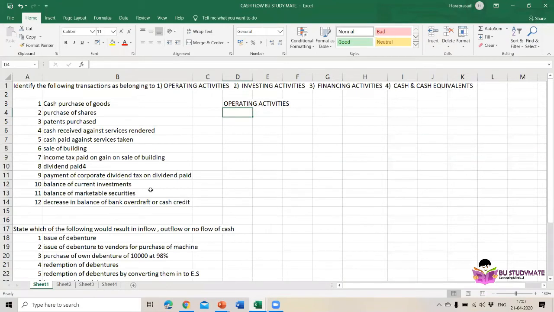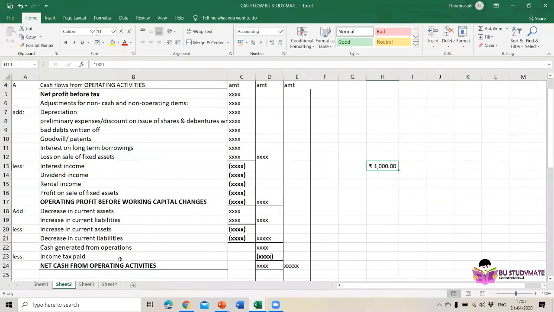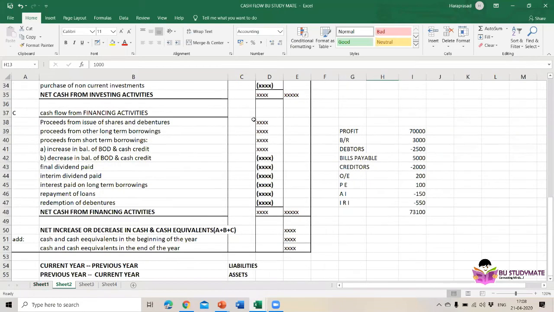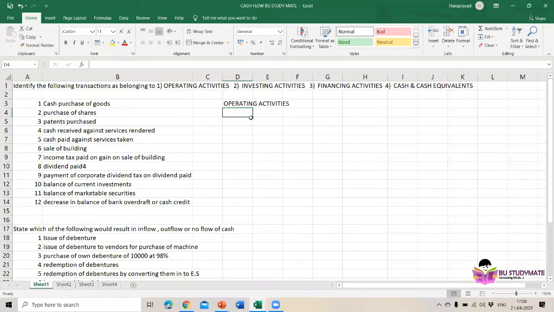Financing activities, yes. Then patent purchased, the third one. Yes, that is the second one, investing activities.